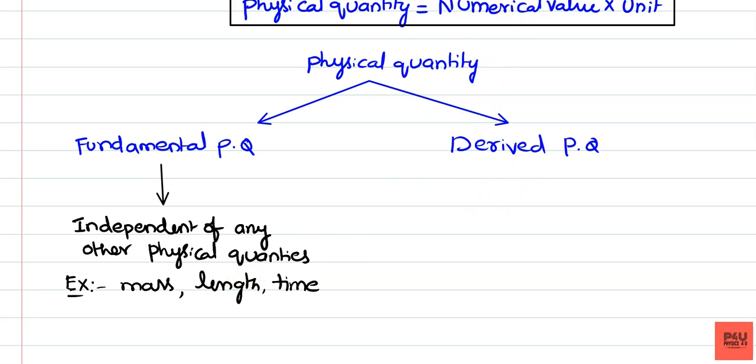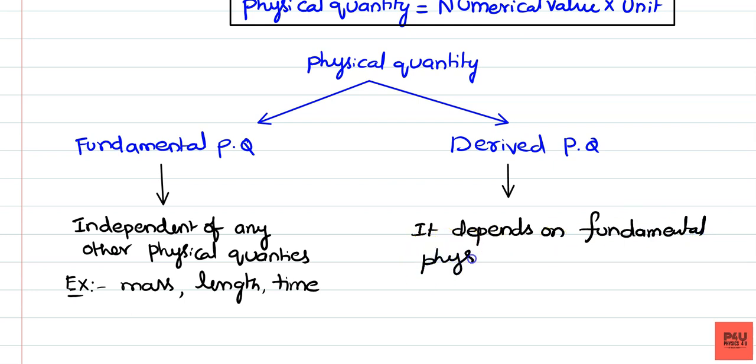Now let us consider derived physical quantities. So what is a derived physical quantity? It depends on the fundamental physical quantities. For example, consider speed.